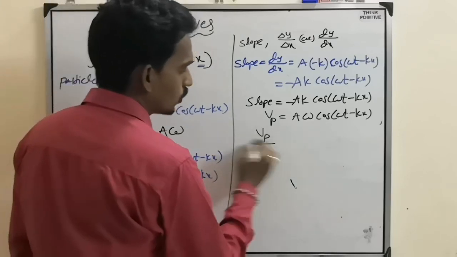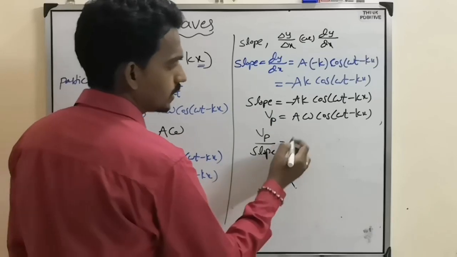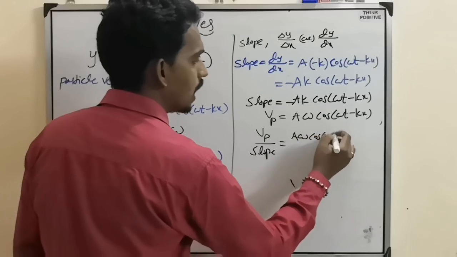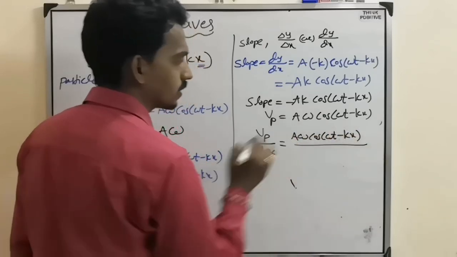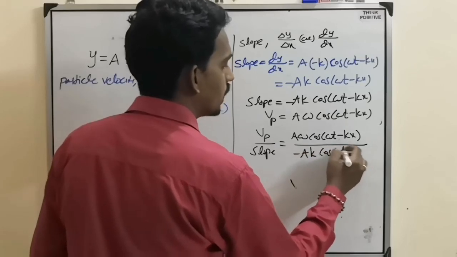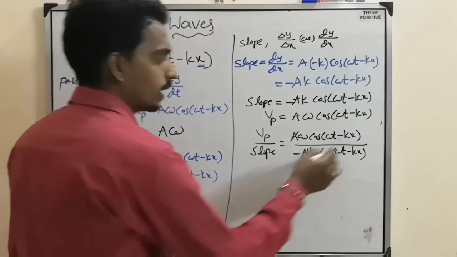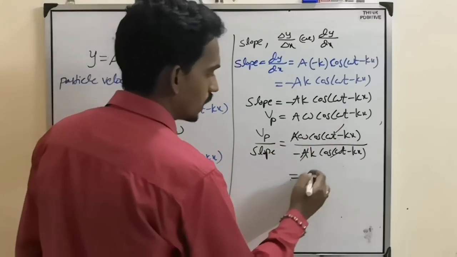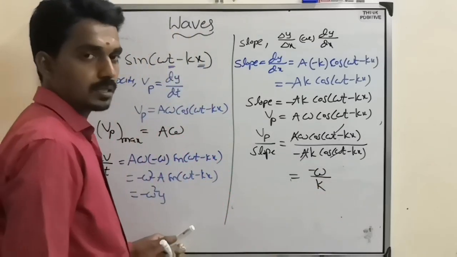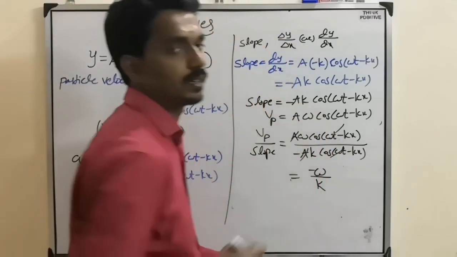Now divide both equations, Vp by slope. Vp means a omega cos(omega t minus kx) divided by minus ak cos(omega t minus kx). So a cancels and cos cancels. Here we get minus omega by k. You must instantly realize we have seen this somewhere.